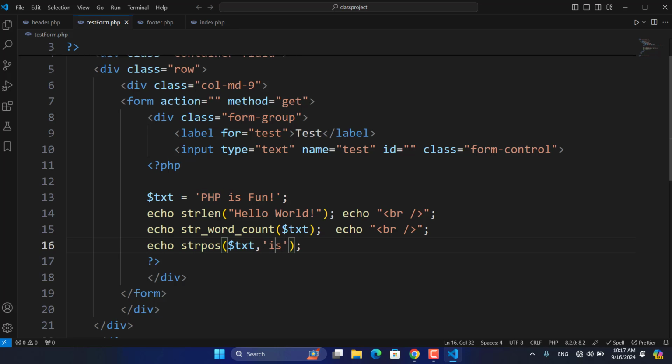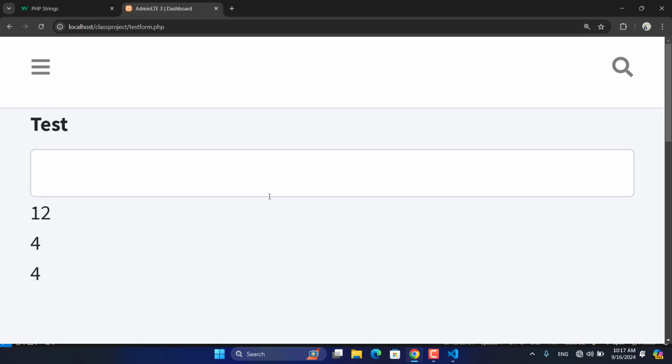So it's not searching the S. As we said, if there's a match, it will not continue. You may have another S, but it will not find that. See, the position is 4. But we added another word. The word count increased to 4, but the position didn't increase.